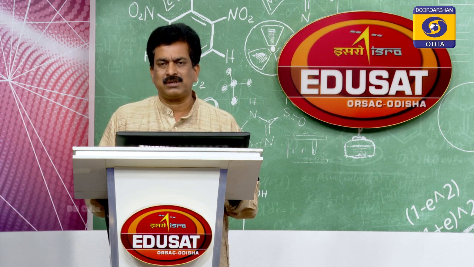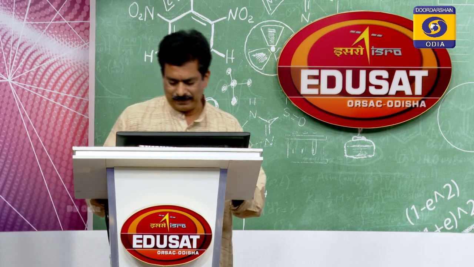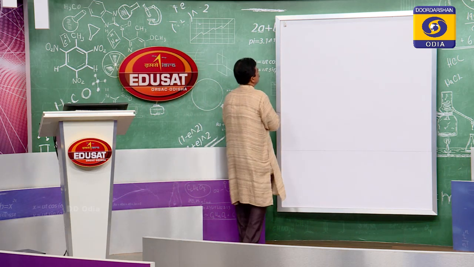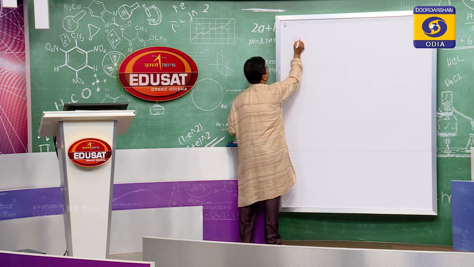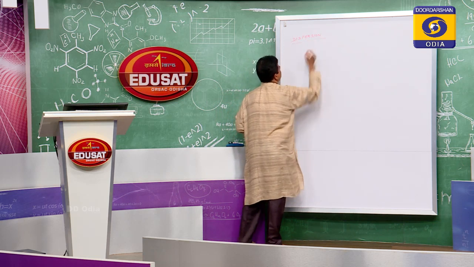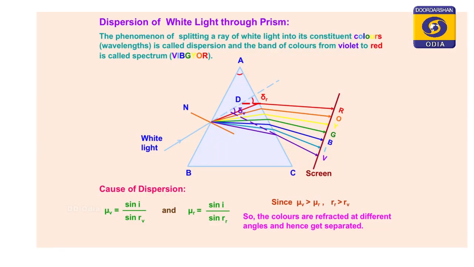So, before discussing that, let me first explain dispersion. Have you heard the name of dispersion? In the 10th class probably you heard the name of dispersion. This dispersion is one type of phenomenon of light, in which when a white ray passes through a prism, it splits into its constituent colors, and that band formation of the constituent colors is known as the spectrum.